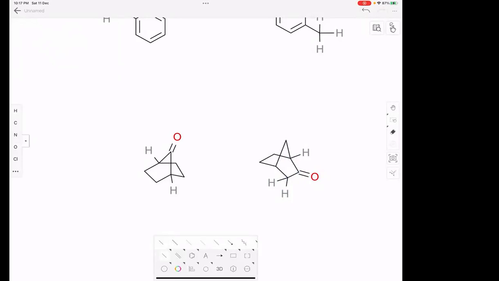Because only two bonds are present. So there are three alpha hydrogens present here. Okay, now, can you tell me, can this compound show tautomerism?